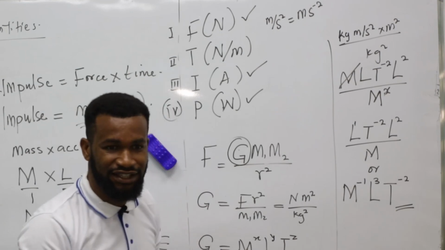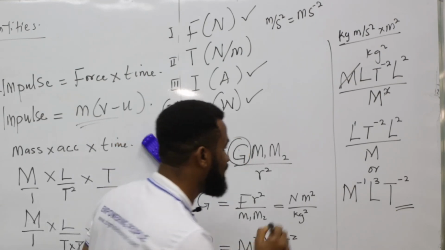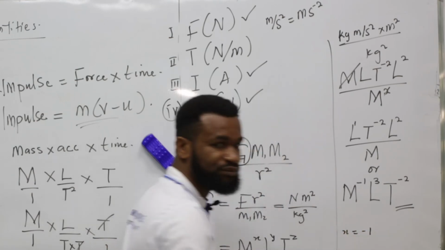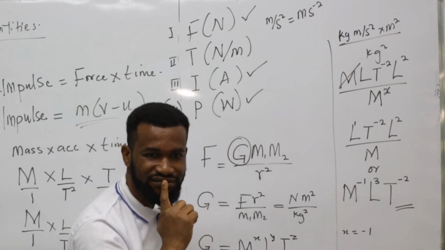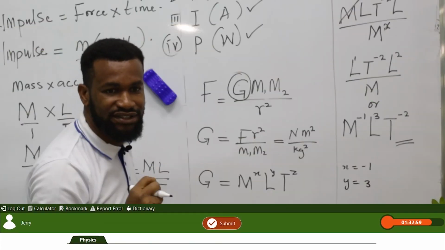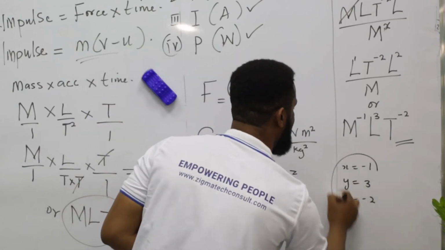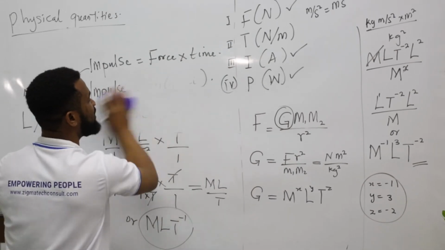Now look at it there. You have M. What is the power of M? That is minus 1. X is minus 1. What is the Y there? Y is representing L, and that Y is 3. And then what is Z? Z is representing T, and Z is minus 2.